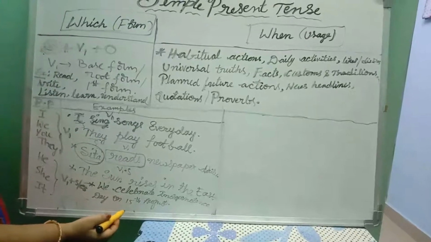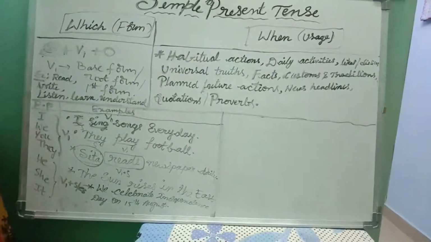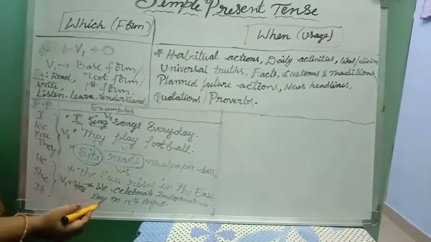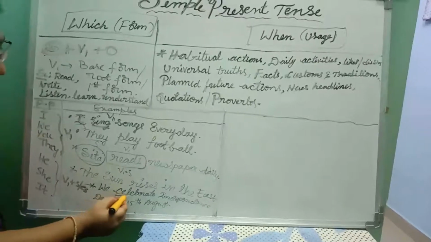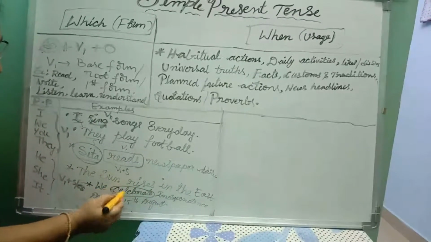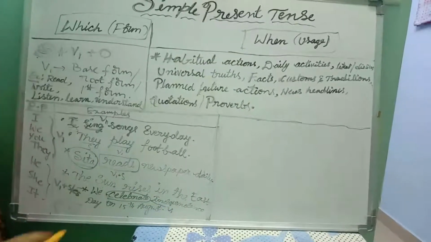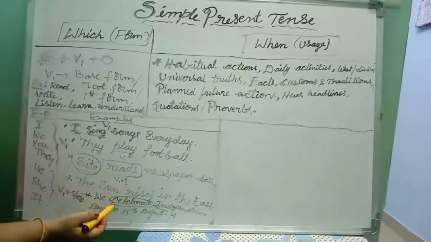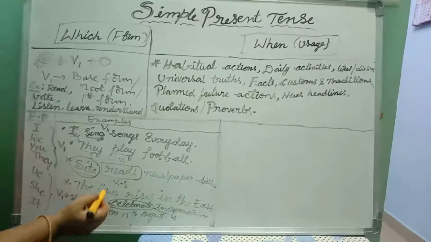This sentence comes under customs and traditions category, right? So every year we celebrate Independence Day on 15th August. So, observe the verb form here. Celebrate. V1. What is the conjugation for the verb celebrate? Yes, celebrate, celebrated, celebrated, celebrating.